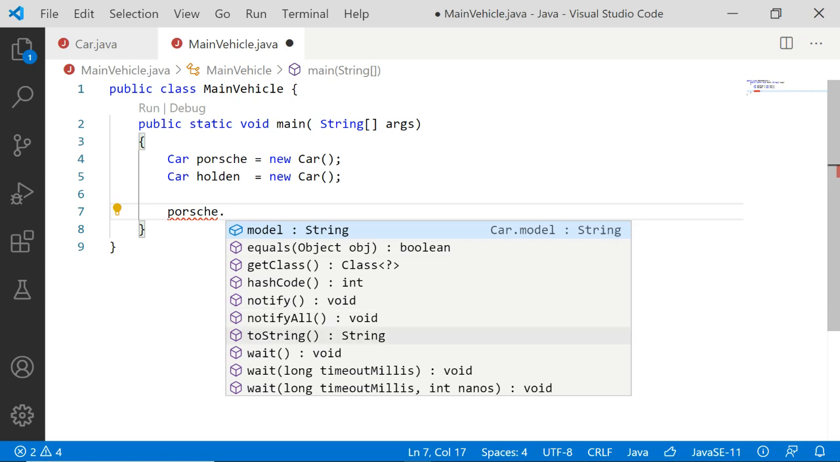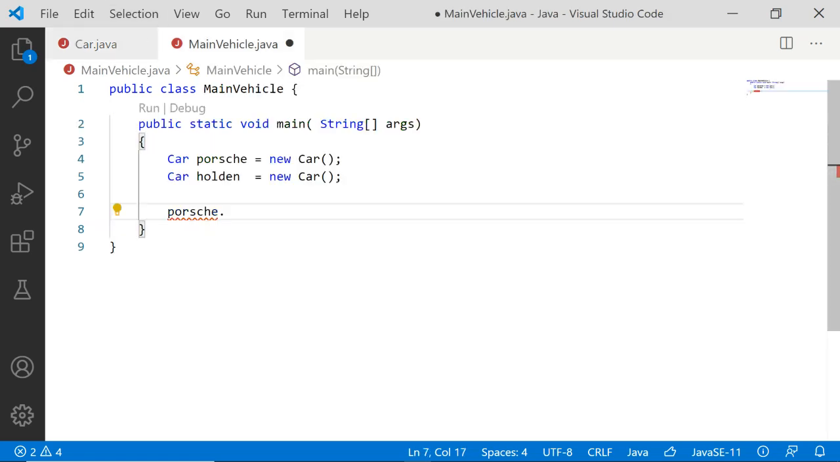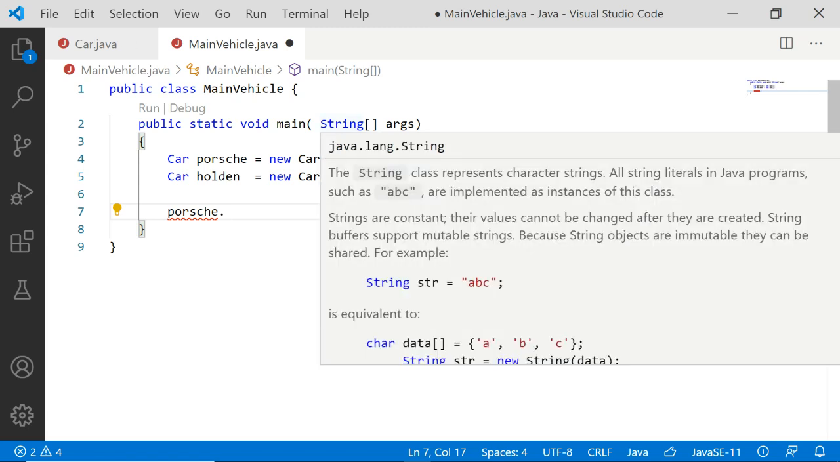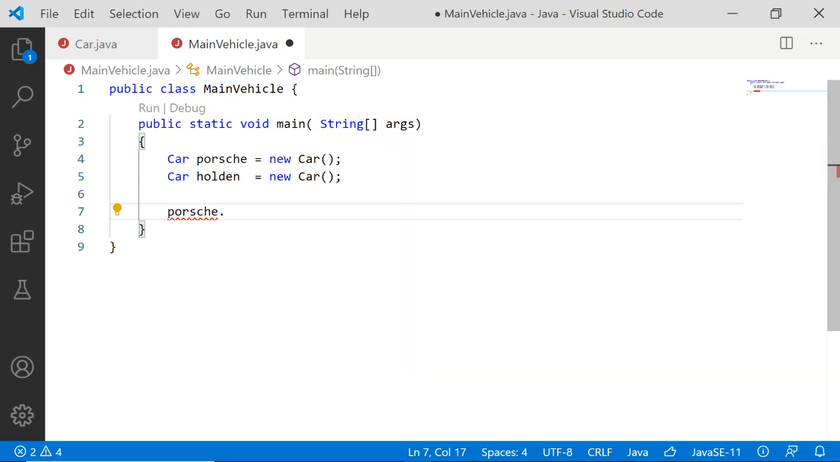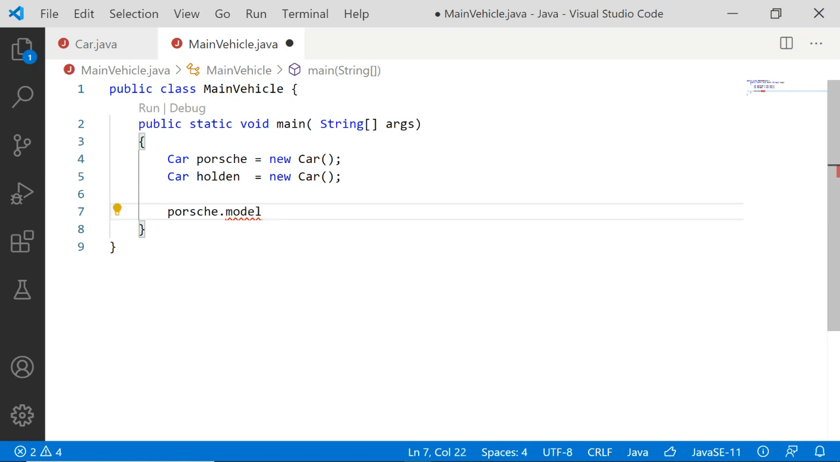We are able to see it here in the drop down because the model attribute became public. When it is public, it is accessible to the outside world, outside that particular class also. So that's why we get it in this drop down. So we will access it.